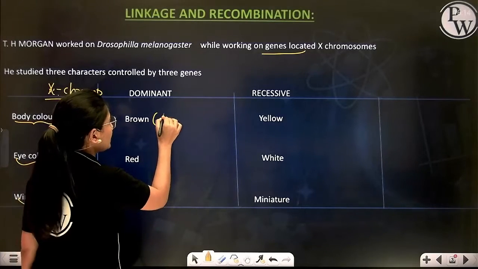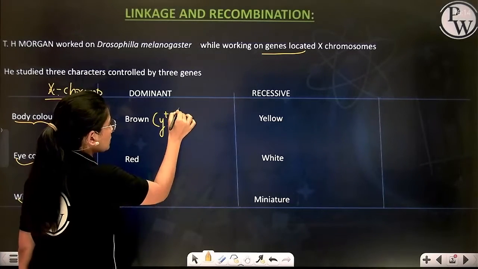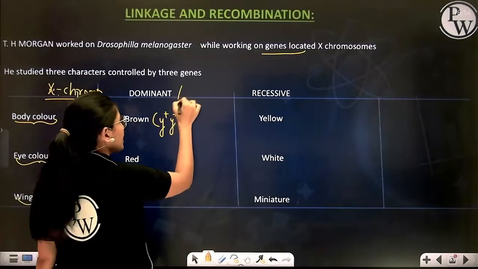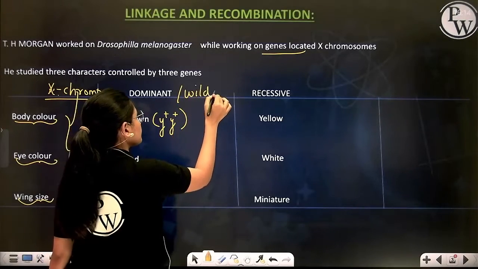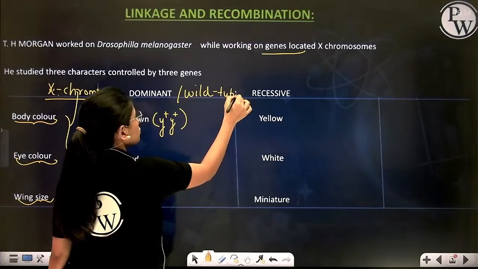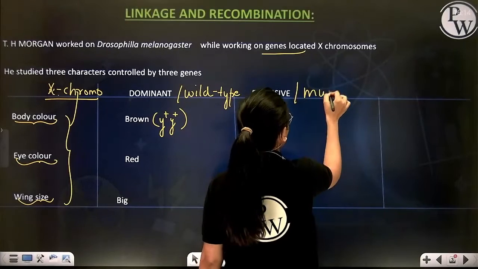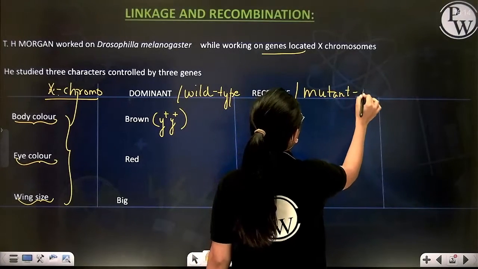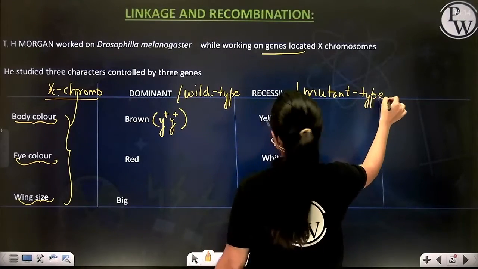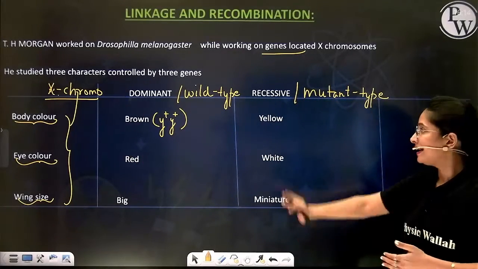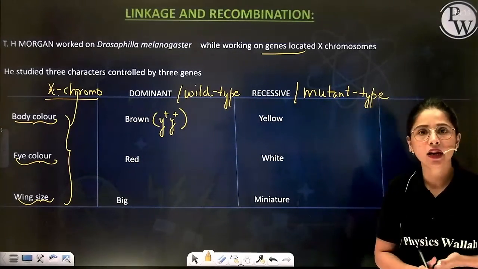The dominant, plus, is also known as wild type trait, whereas recessive is also known as mutant type trait. So the homozygous dominant body color is brown, recessive is yellow.